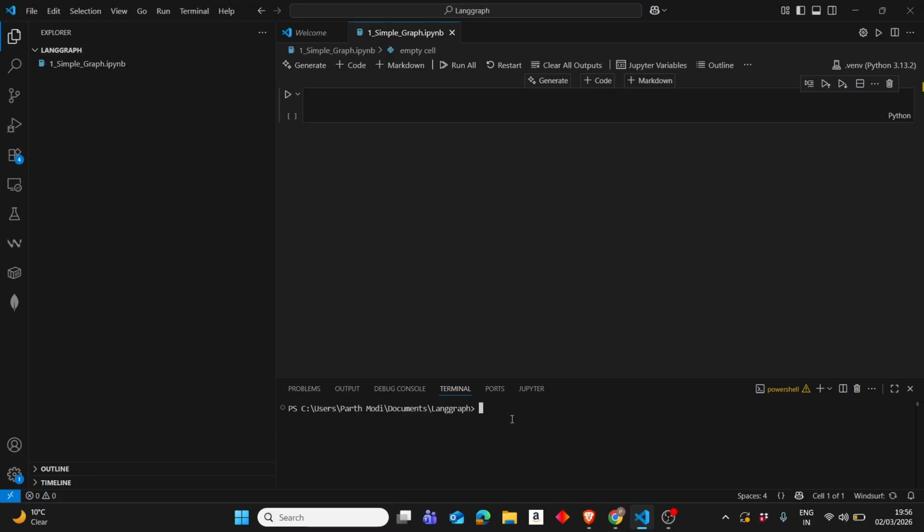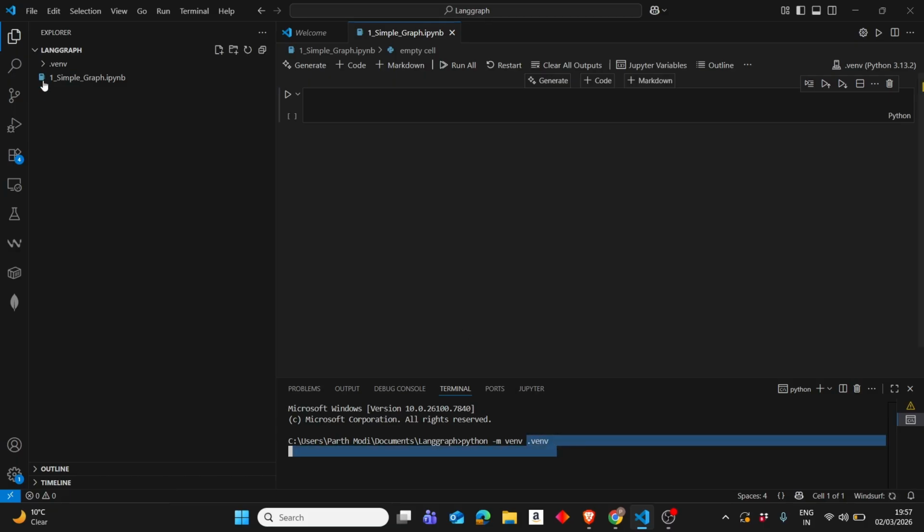Let's install the libraries that we need, and for that we will first create a virtual environment. Here I just created a folder. Inside the folder there is a blank Jupyter notebook, and I'm creating a virtual environment in CMD first. python -m venv .venv and press enter. Here you can name anything. Whatever you name here, that folder will be created. You can see this folder popped up.